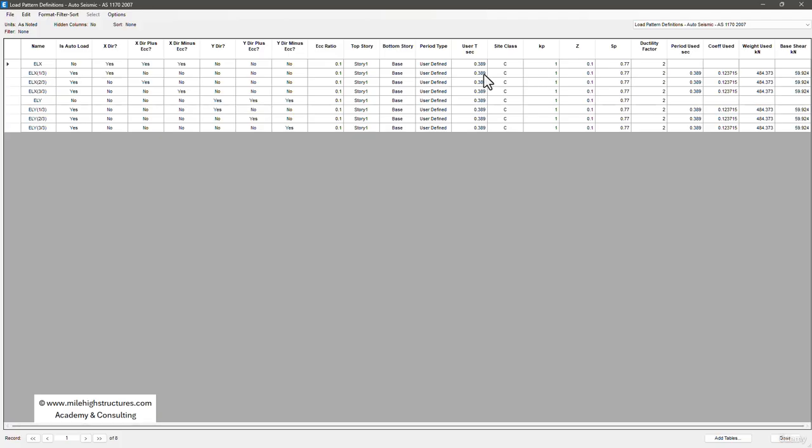In here we can see that the site class has been taken as C, kp 1, Z as 0.1, Sp 0.7, ductility factor as 2. The period used we can see here is approximately 0.389. The coefficient that is used is 0.123 and the seismic weight is 484. So the base shear that is applied is approximately 59.924 kilonewton.